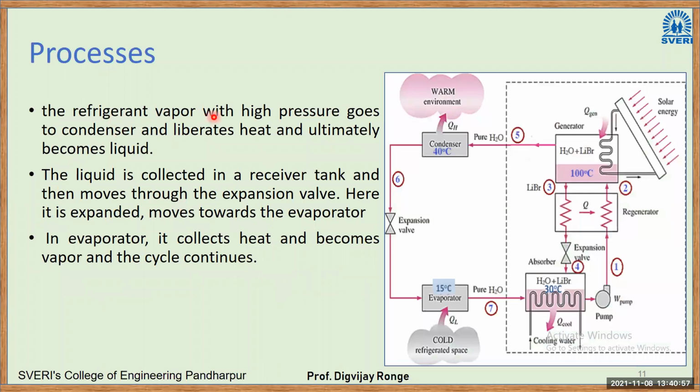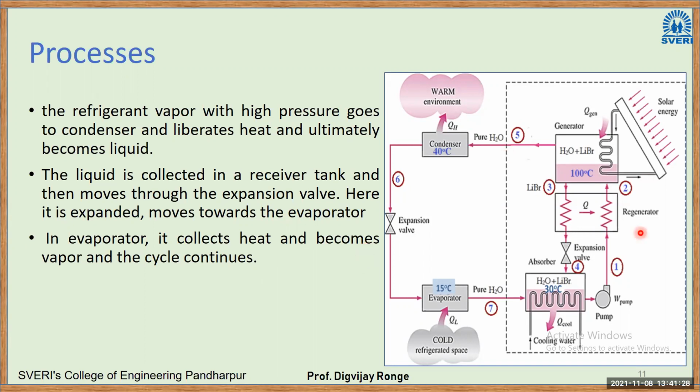The refrigerant vapor with high pressure goes to the condenser and liberates heat and ultimately becomes liquid. So this process is similar to the VCRS system. It will go to the condenser, vapor will be converted into liquid, then the liquid passes to the expansion valve, and then it will pass to the evaporator. The liquid is collected in a receiver tank and then moves to the expansion valve. Here it is expanded and moves towards the evaporator. In the evaporator, it collects the heat and becomes vapor and the cycle continues.